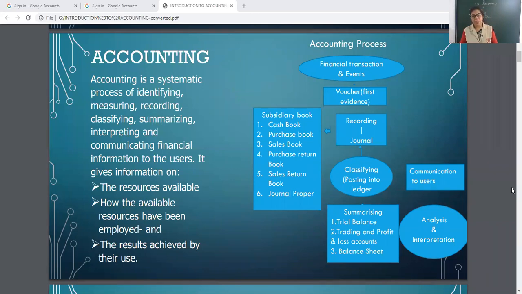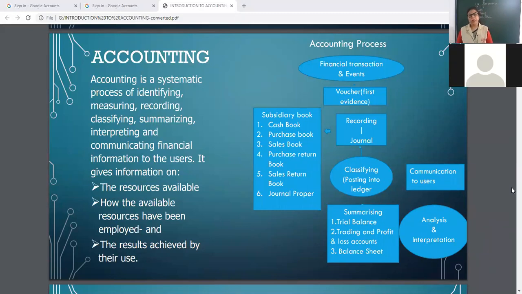And last is petty cash book. We will have a separate chapter for these subsidiary books. I will explain it to you in the numericals, when we do the numerical. And my dear children, petty cash book is maintained for small recurring, repeating expenditures. Okay, so that is petty cash book.